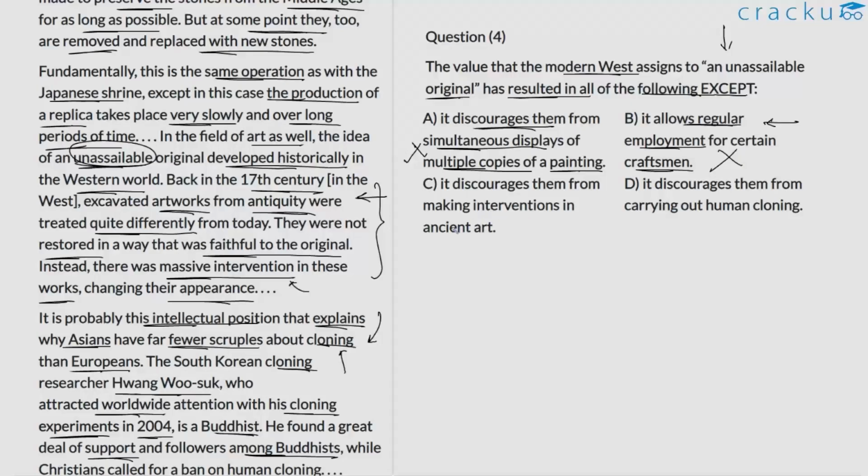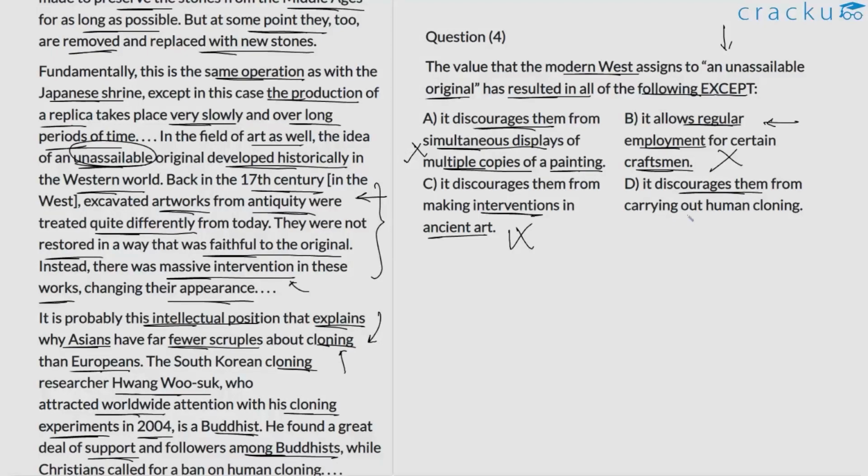C. It discourages them from making interventions in ancient artwork. Now, it is true that the focus on the original in the Western world might discourage people from trying to tweak the original work. At least that's the case today. We know that in 17th century West, there was not so much nitpicking when it came to making changes or modifications in the original work, but that's not the case today. So option C is also valid. We can reject it.